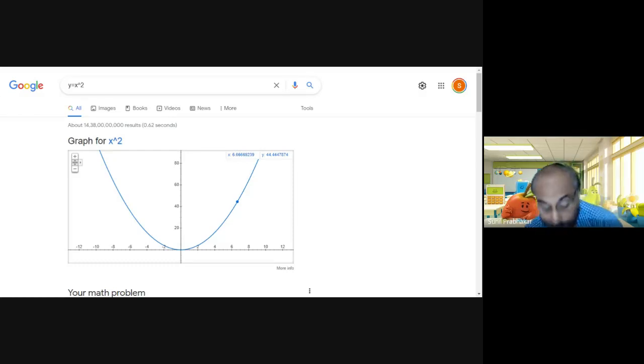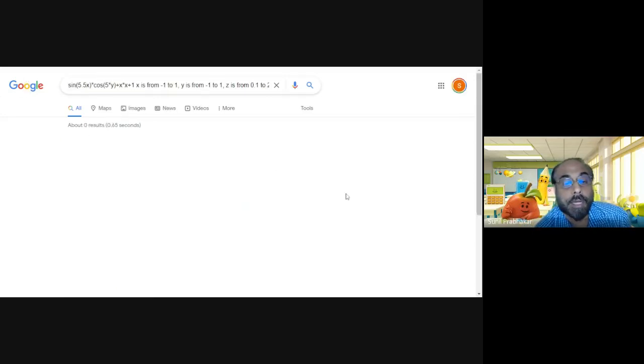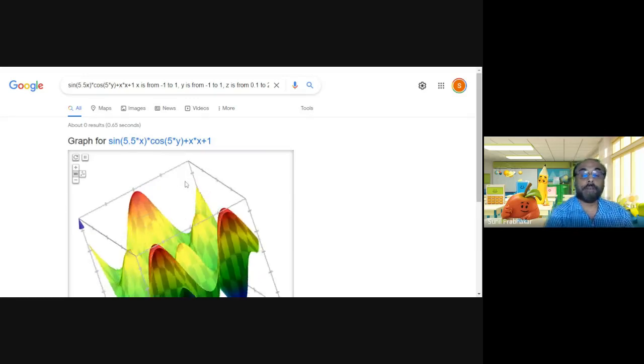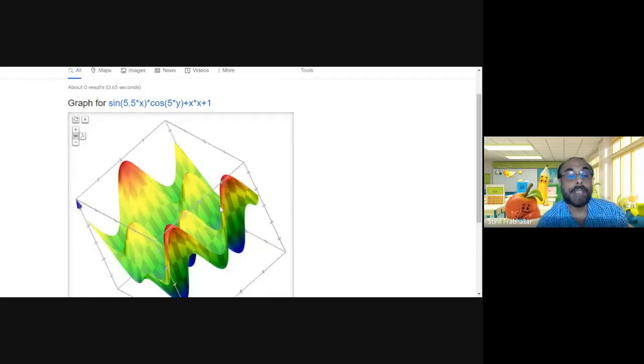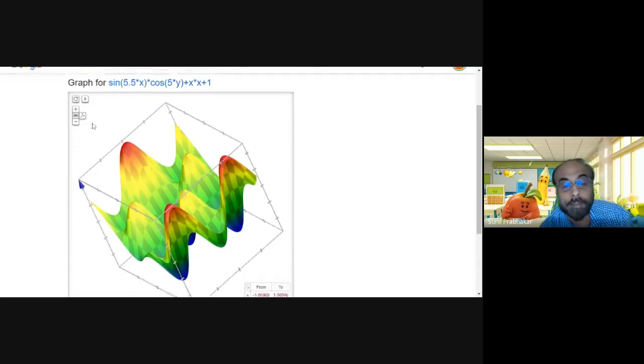I will paste one, because it's very difficult to type it now. Pasted the formula and created the graph for sine 5.5 into x into cos 5 into y plus x into x plus 1. This is a graph for this thing.